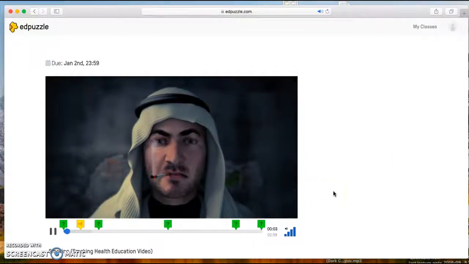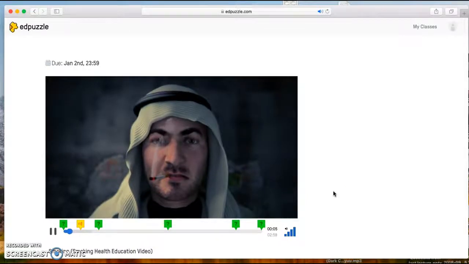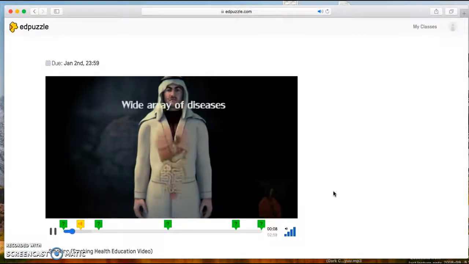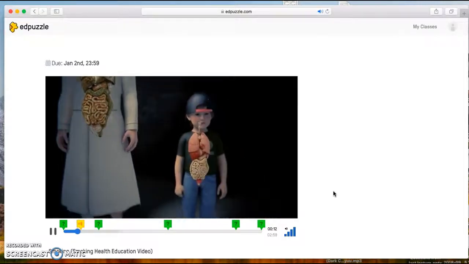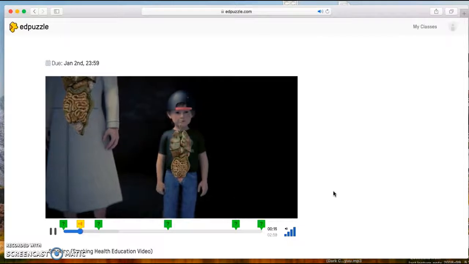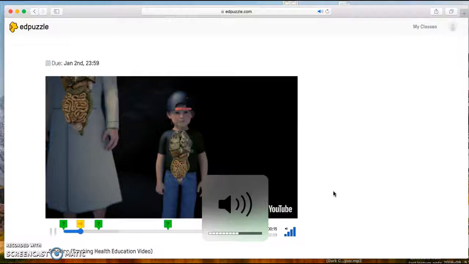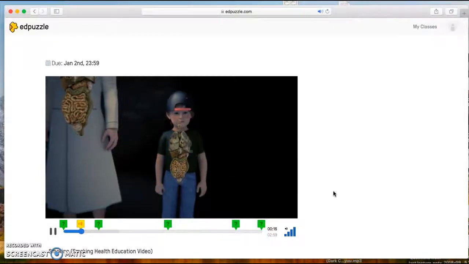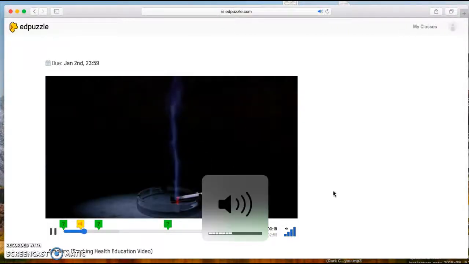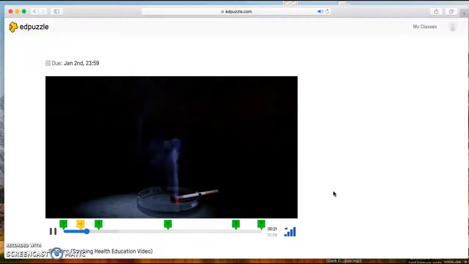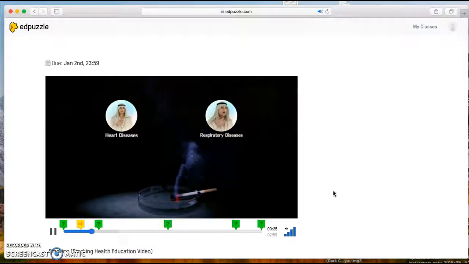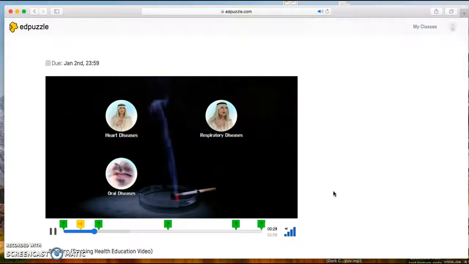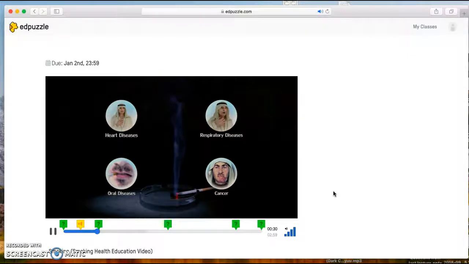Smoking affects almost every part of the body. It causes a wide array of diseases and puts the smokers' and even second-hand smokers' health at risk. Not only does smoking affect yourself, but it affects other people. The diseases brought on by smoking include heart diseases, respiratory diseases, oral diseases, cancer, and others.